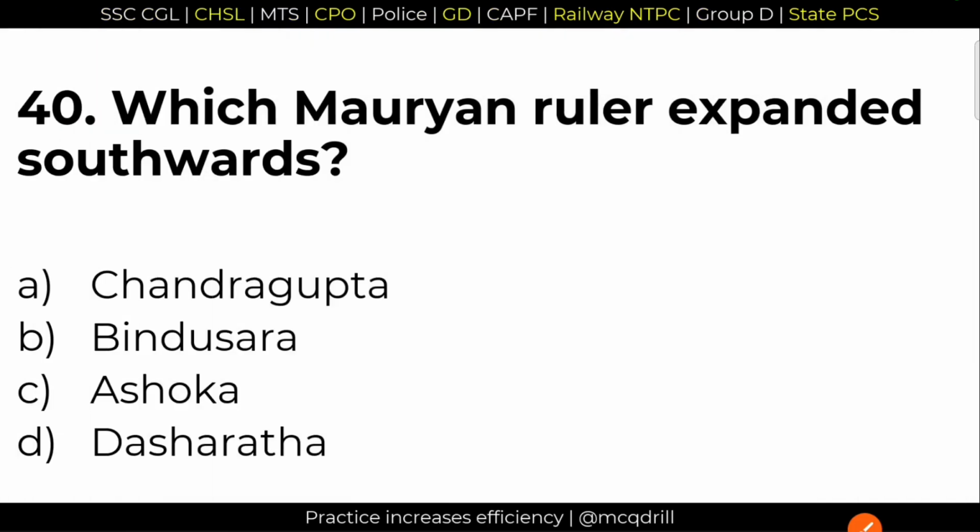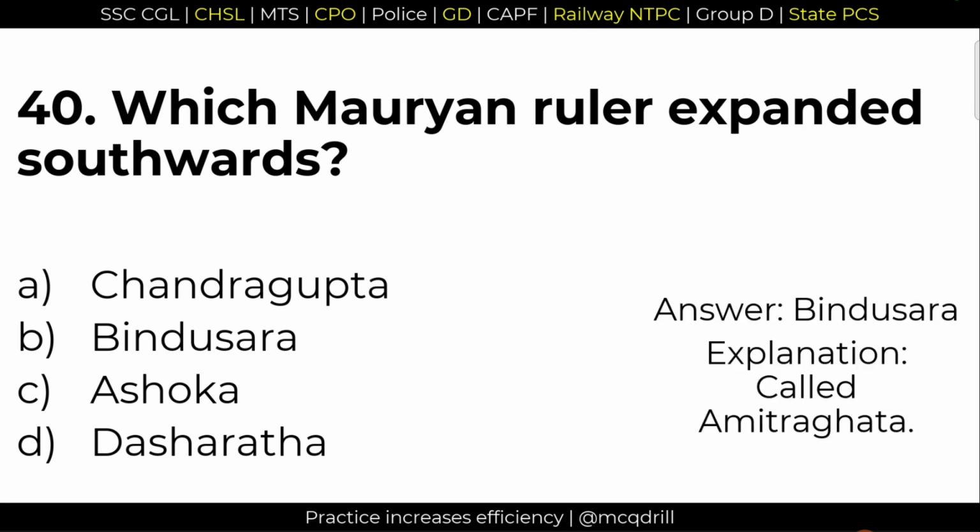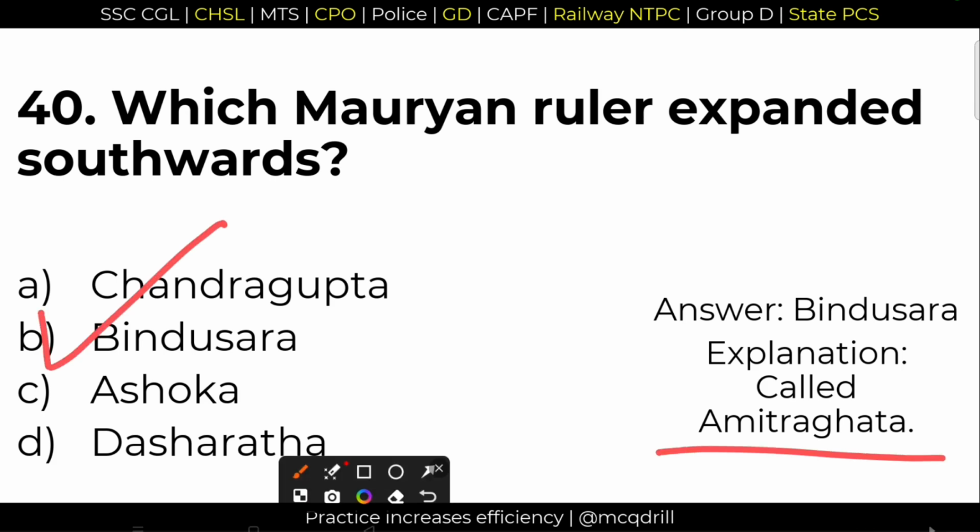40. Which Mauryan ruler expanded southwards? Right answer, option B, Bindusara. Bindusara expanded the kingdom in the southward direction. So right answer is option number B. And Bindusara is also known as Amitraghata or Amitrachates.